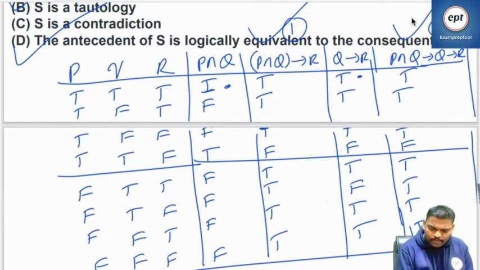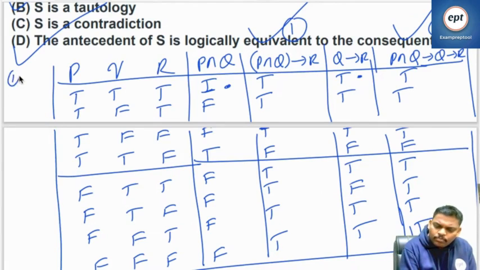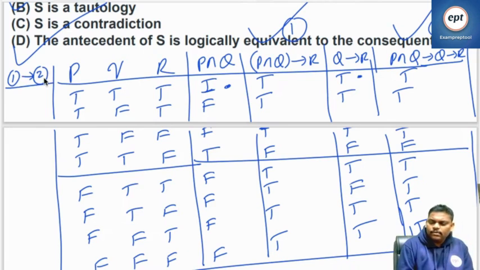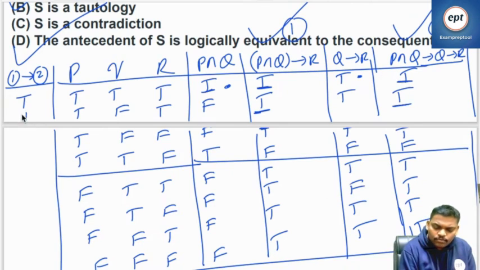You always remember, two equal propositions, if I do double implication, it will be a tautology. See this, true, because a TF combination is not allowed. TT, true.